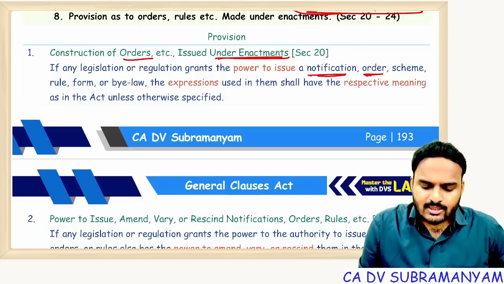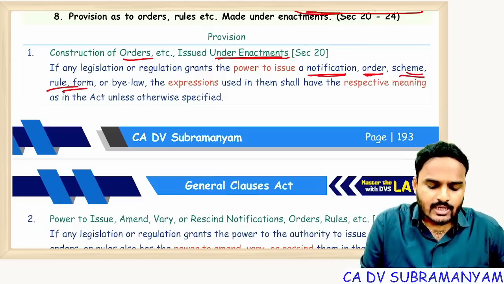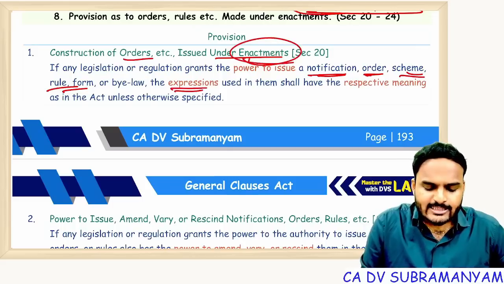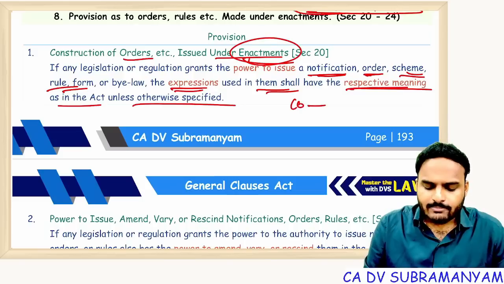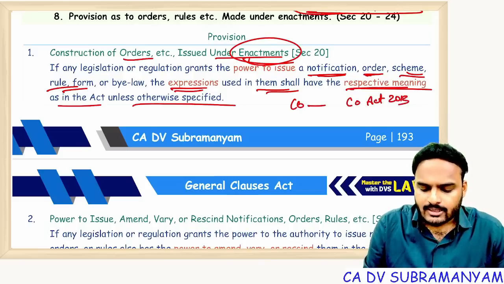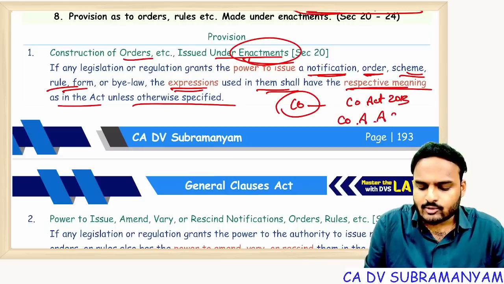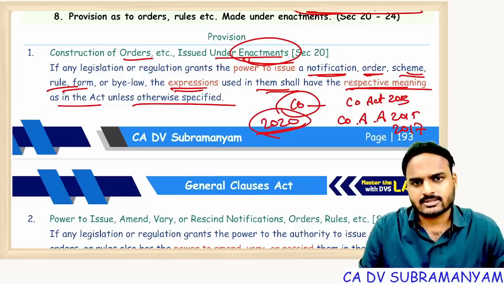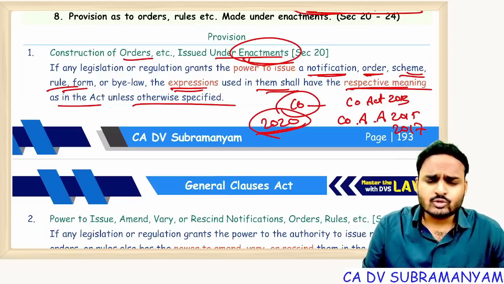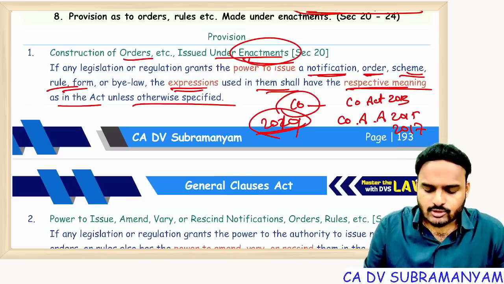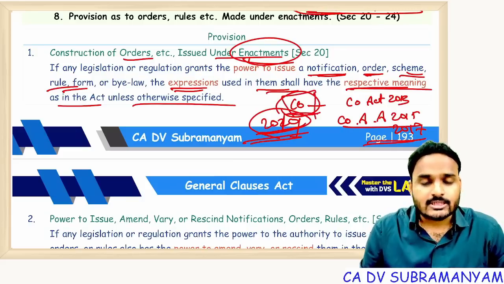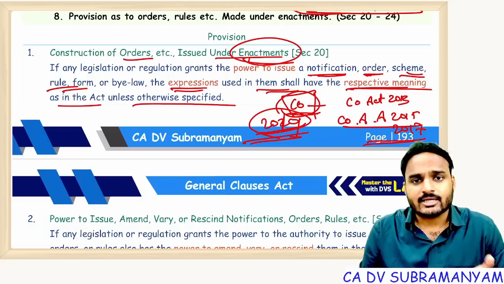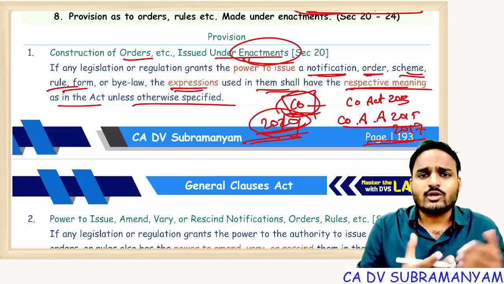Any notifications, circulars, orders, schemes issued under any act, the expressions used in them shall have the meaning of the act unless otherwise specified. Suppose the word company is defined in Companies Act 2013, and the same word company is not defined in the Companies Amendment Act 2015, not used in the Companies Amendment Act 2017, not used in the Companies Amendment Act 2020. Imagine 2019 or 2020. Sorry, 2019, for example. So, on all these amendment acts, wherever the word company is used, if not defined, then you adopt the same meaning that is there in the original act.